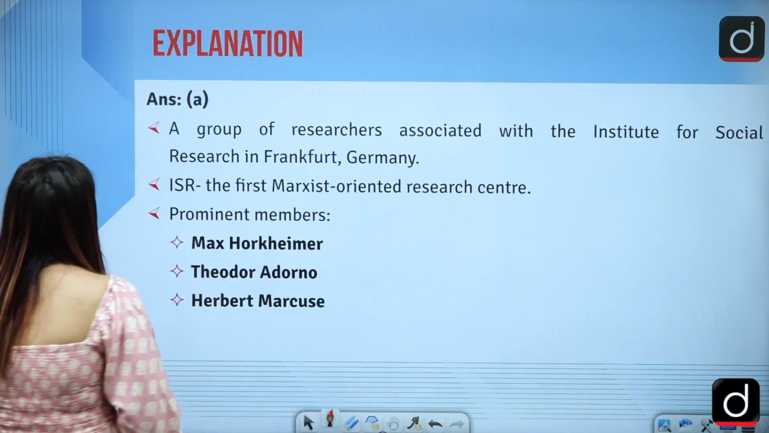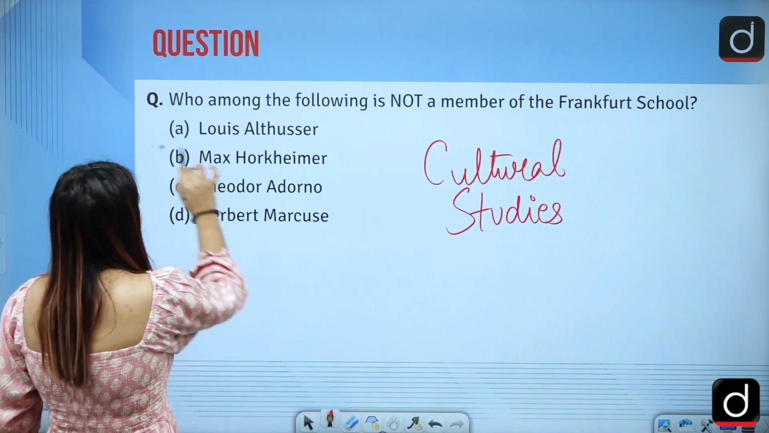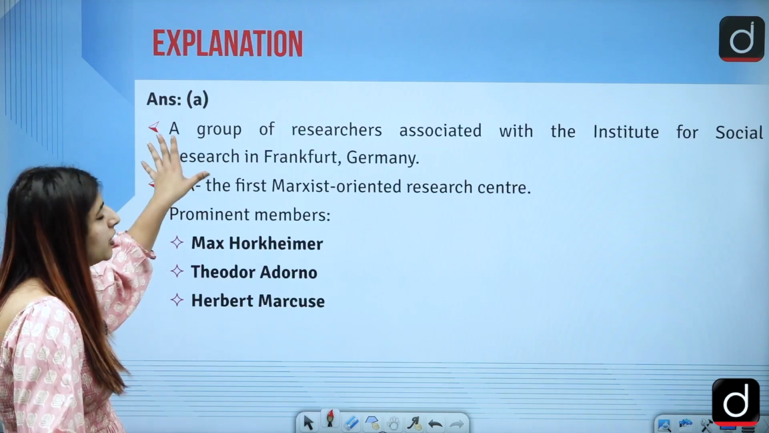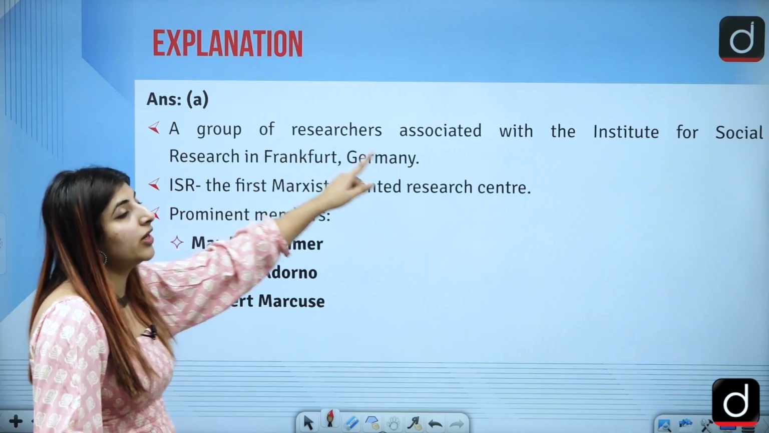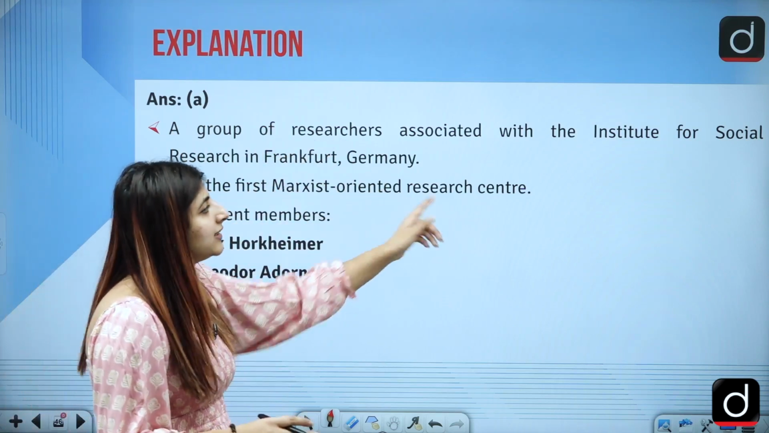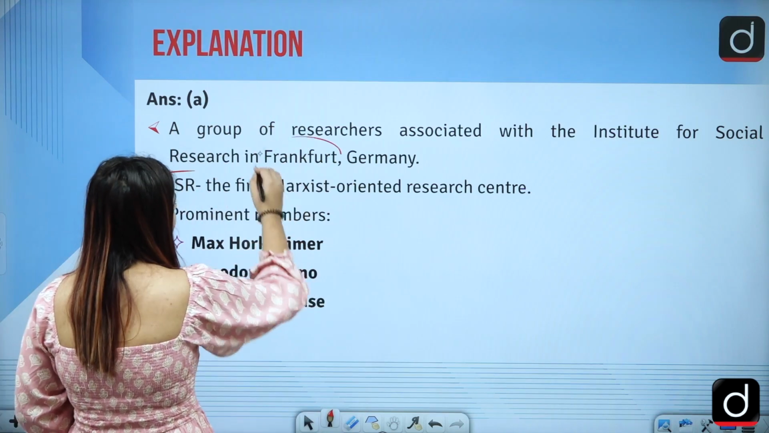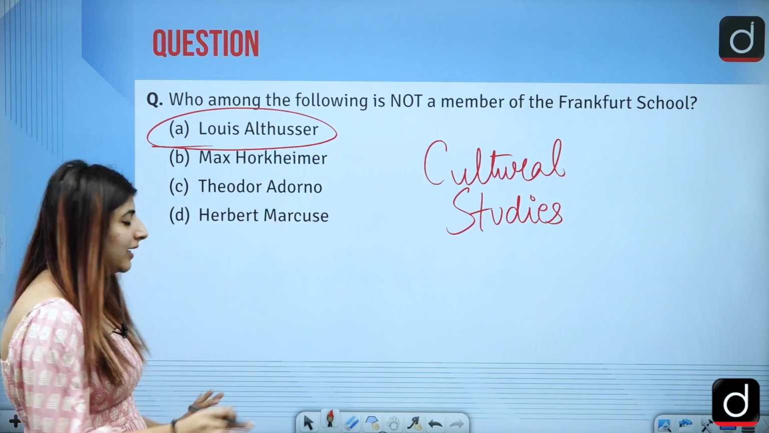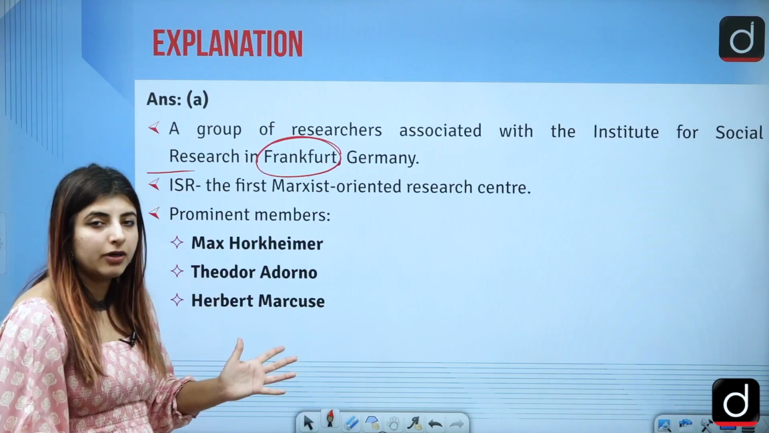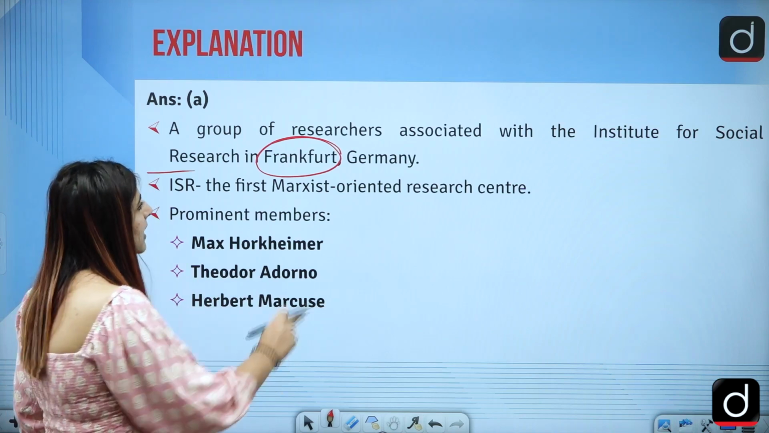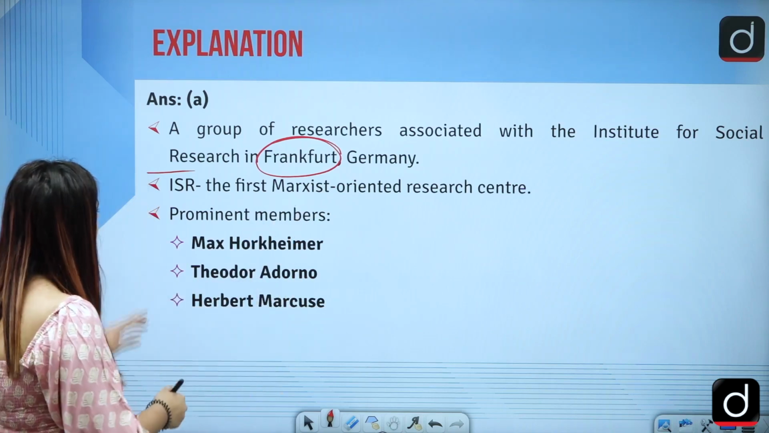The answer to this question is option A, that is Louis Althusser is not the one belonging to the Frankfurt School. So first of all, it is a group of researchers who are associated with the ISR. What is the ISR? Institute for Social Research in Frankfurt. And why was this school named the Frankfurt School? Because this group was formed in Frankfurt, Germany. Correct? That is how it gains its name.